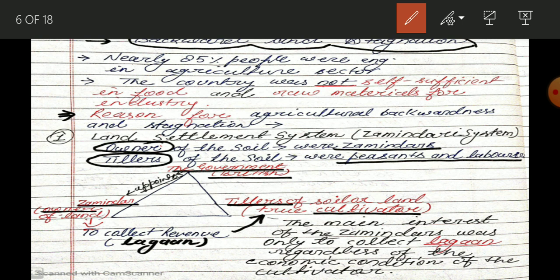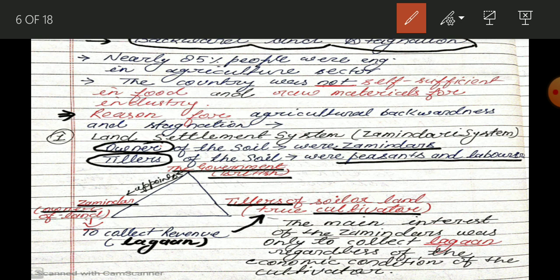We are not able to produce enough food. And industry gets raw material from the primary sector, from agriculture. Like the sugar cane industry gets sugar cane from agriculture, and the cotton industry gets cotton and jute from agriculture. So we do not have this much surplus.